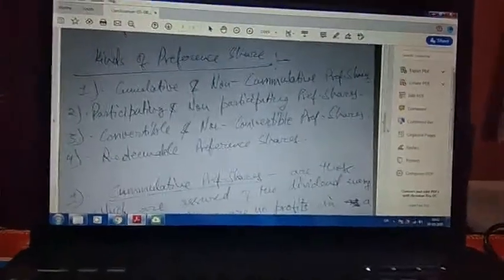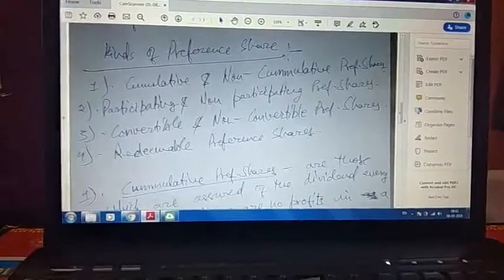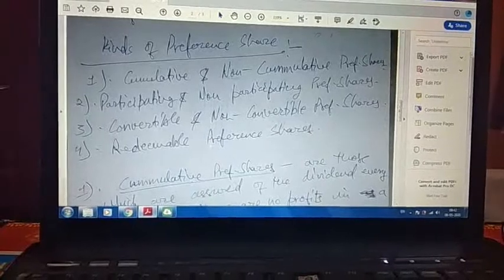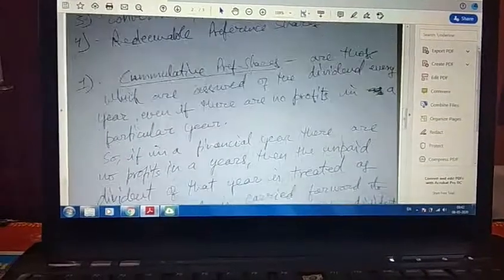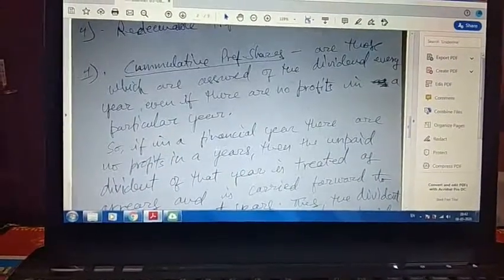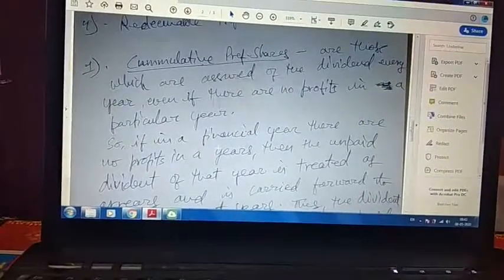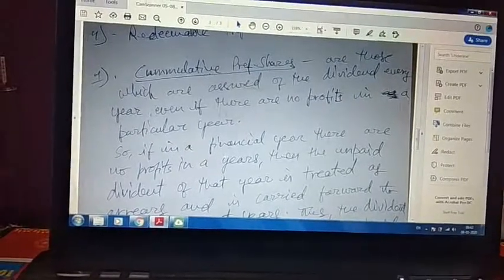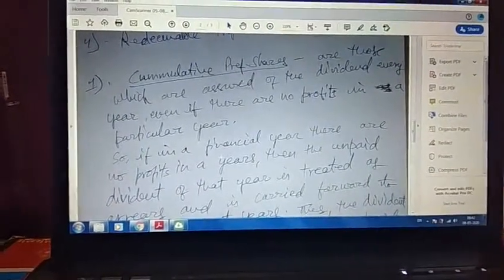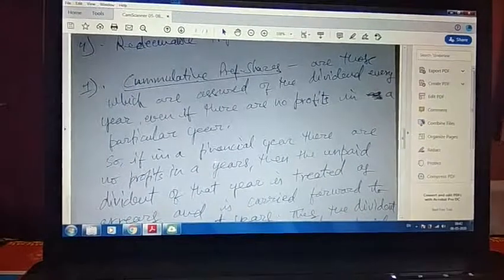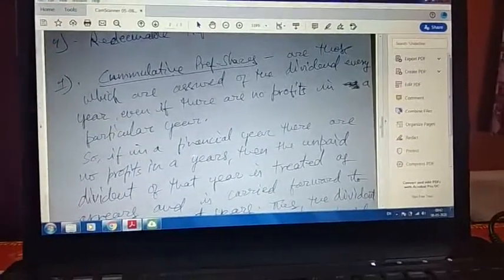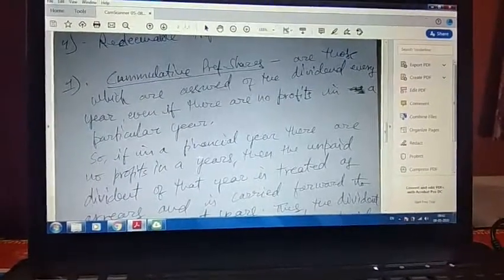Continuing with the same, the kinds of preference shares are these: cumulative, participating, convertible, and redeemable. We will come now to cumulative preference shares. These are the shares which are assured of the dividend every year, even if there are no profits in a particular year. So if in a financial year there are no profits, hence no dividend could be given, but these are accumulated. Year-wise they are accumulated.